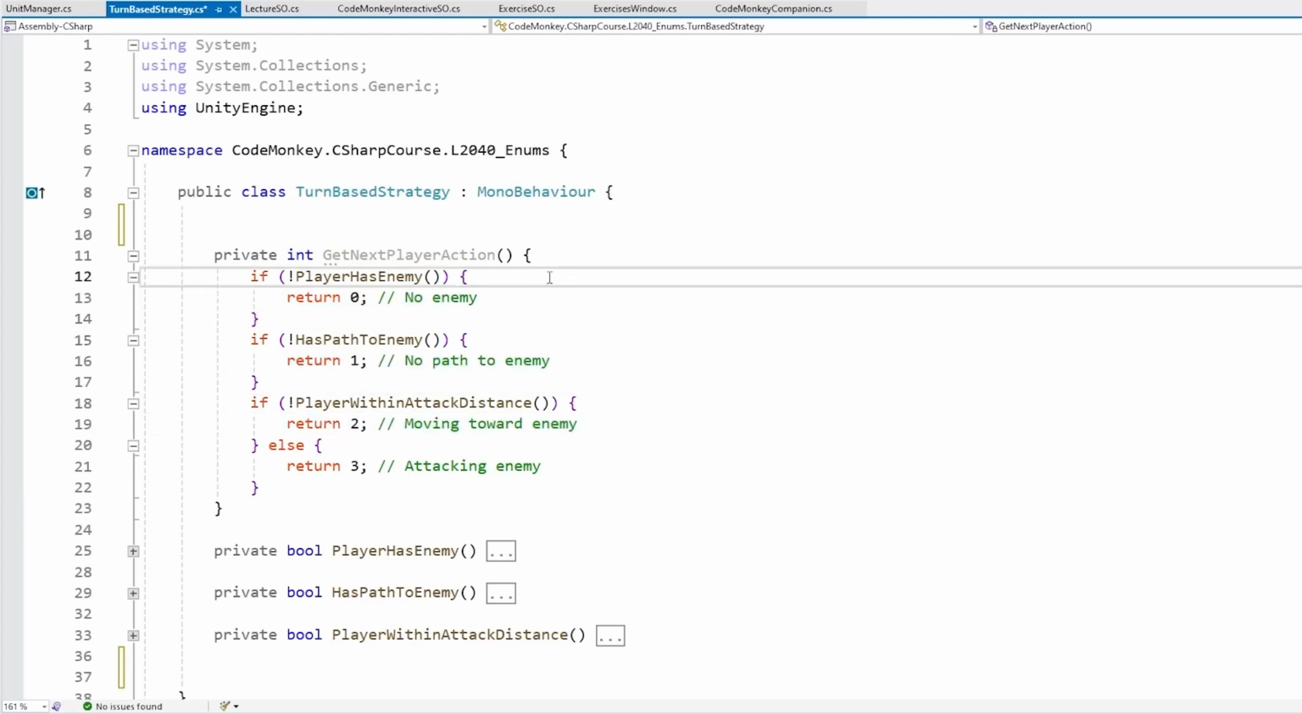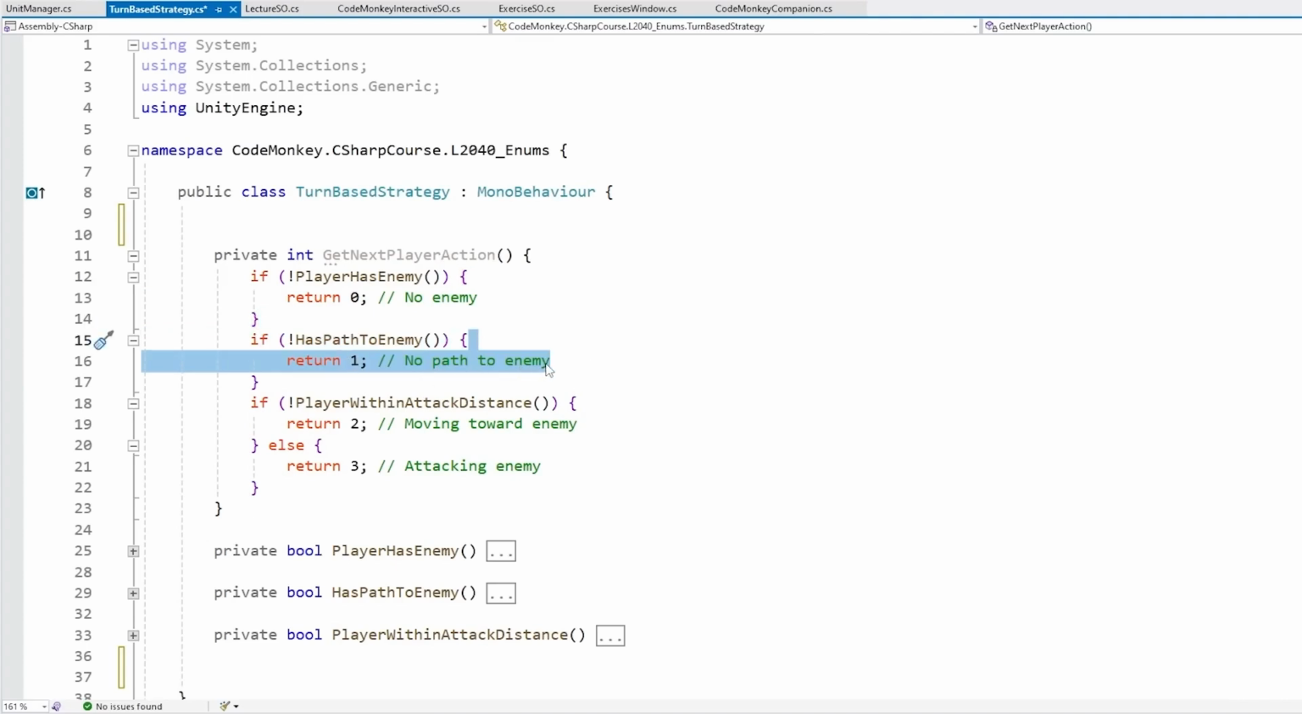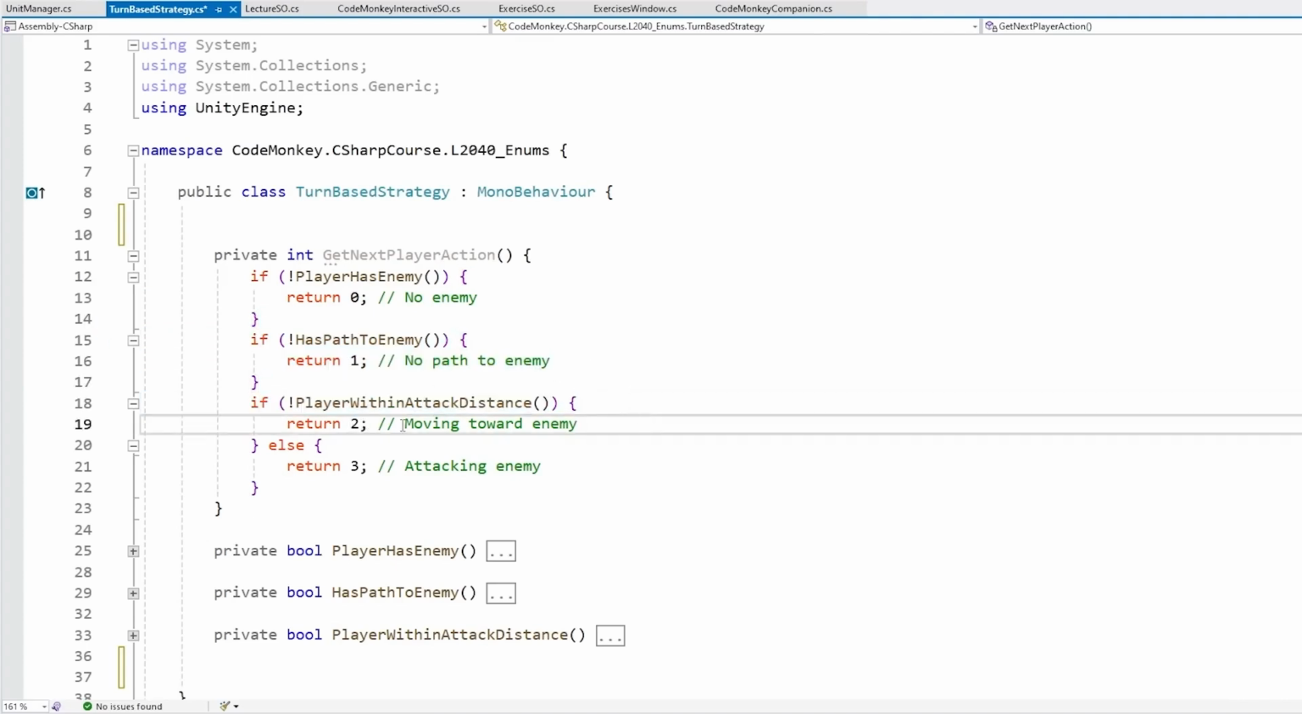So for example, the player checks if it has no enemy. If so, then it returns 0, so 0 means no enemy. Then it checks if there's no path to the enemy. If so, it returns 1, so 1 means no path to enemy. Then it checks within attack distance, so 2 means moving towards enemy, and 3 means attacking the enemy.